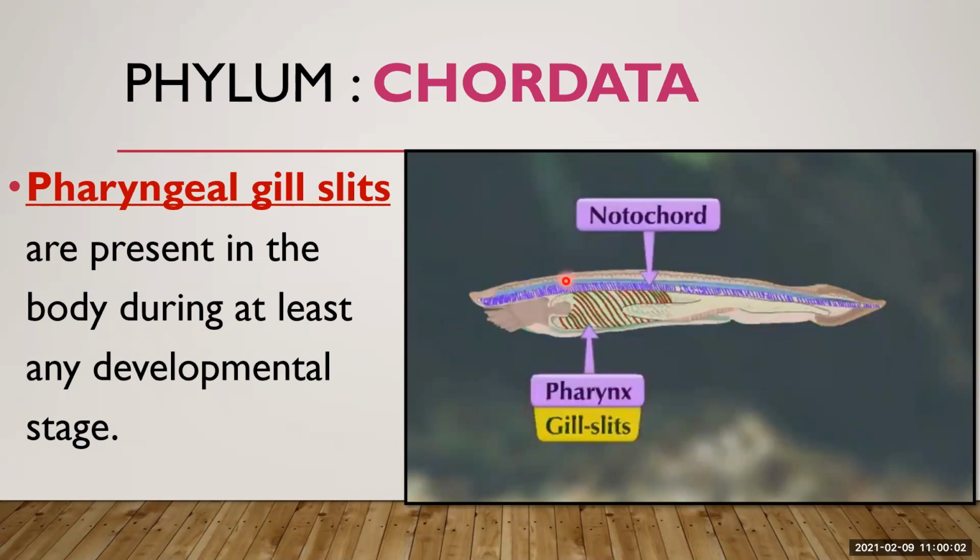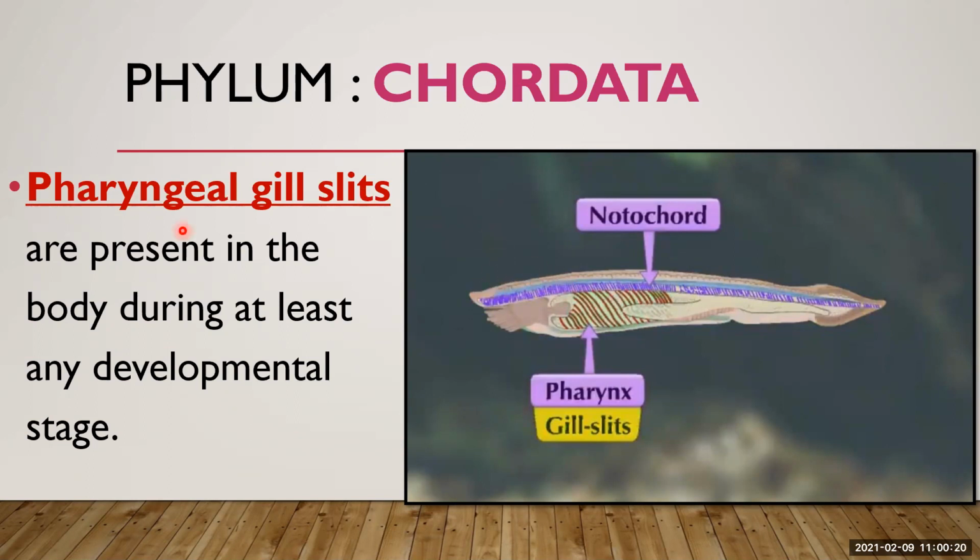Slits are nothing but long, narrow cuts or openings, and in primitive chordates, these slits are used to filter food particles from the water. Primitive stage means early stage in evolution.